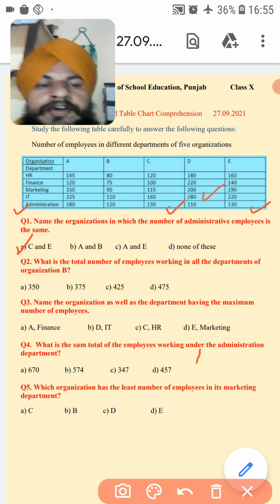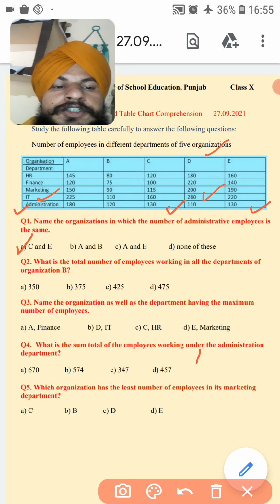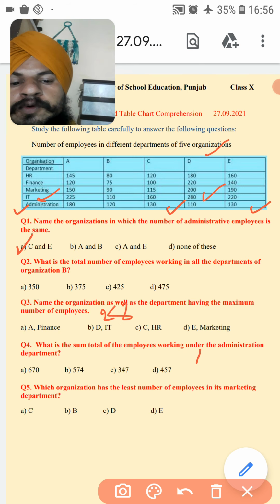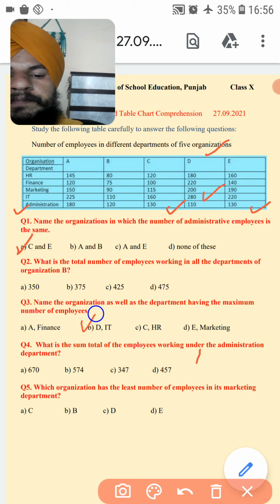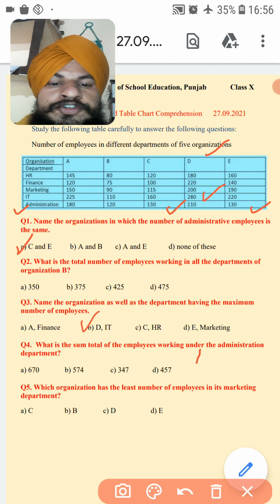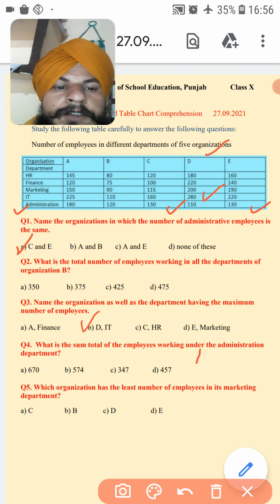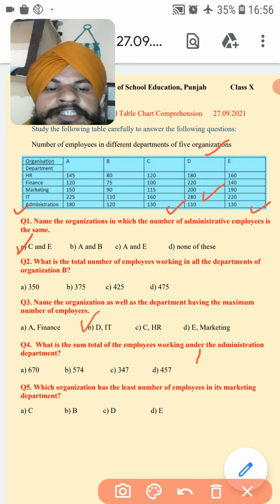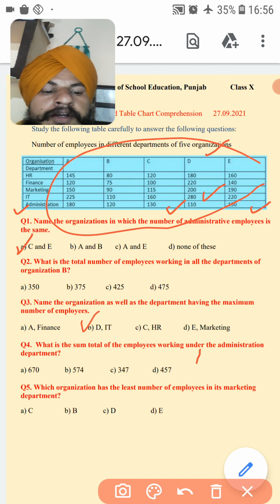Organization D and the department is IT, information technology, and the total number of employees is 280. So option B is the correct answer. D organization, information technology department. And how many employees are there? 280, that is the maximum of all the employees.